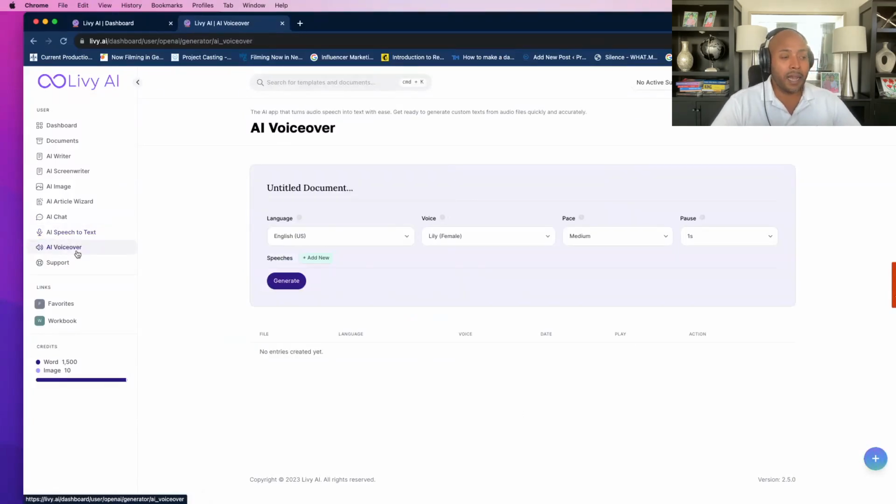And then finally, text to speech. I'll do a separate video series again on our AI voiceover. But what you'll see here is that you are able to input your text and then apply an AI-powered voice that is authentic. And then that text will have a voice that you can use in a myriad of ways. So this is a great tool. I'll again do another video to describe how this works as well.